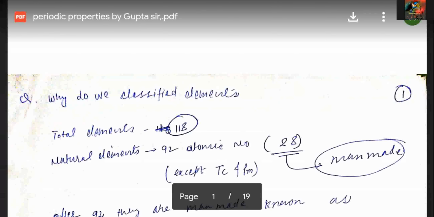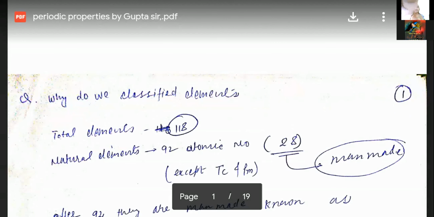Now, why do we classify the elements? First of all, let us write down the term periodic classification, students. What is the meaning of periodic classification? Here I am writing the term, periodic classification. In this video lecture we are going to understand periodic classification. First of all, we should know what the classification of elements is.